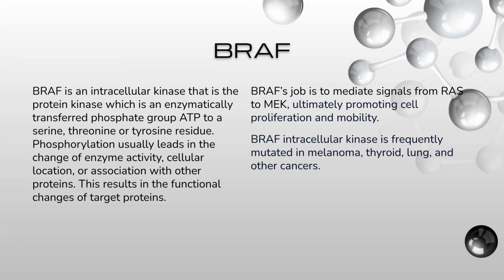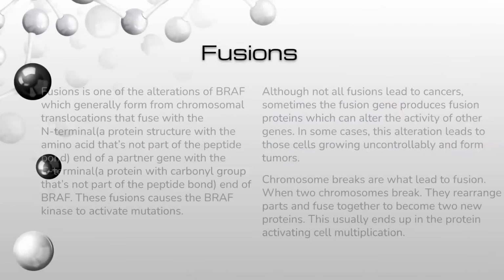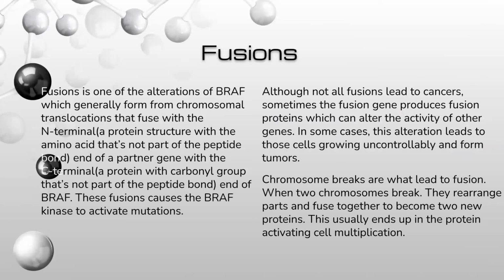BRAF intracellular kinase is frequently mutated in melanoma, thyroid, lung, and other cancers. Fusions. Fusion is one of the alterations of BRAF, which generally forms from chromosomal translocations that fuse the N-terminal end of a partner gene with the C-terminal end of BRAF. The N-terminal is a protein end with an amino acid that is not part of the peptide bond. The C-terminal is a protein end with a carbonyl group that is also not part of the peptide bond. These fusions cause the BRAF kinase to activate mutations.